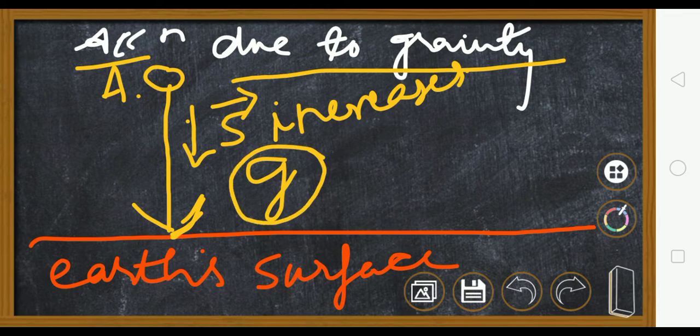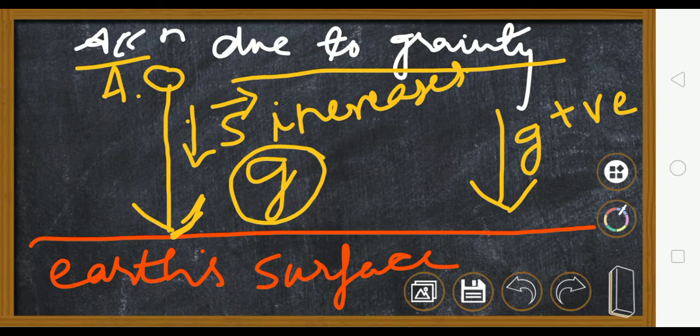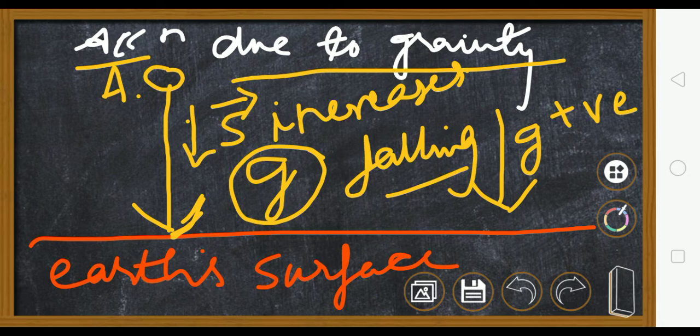Now when the body is coming down, then we say that g is positive. Why? Because Earth is also pulling it down. It is traveling in the same direction, that is down. So all the falling bodies will have g positive. But suppose you are throwing a body up, then your g will be negative.